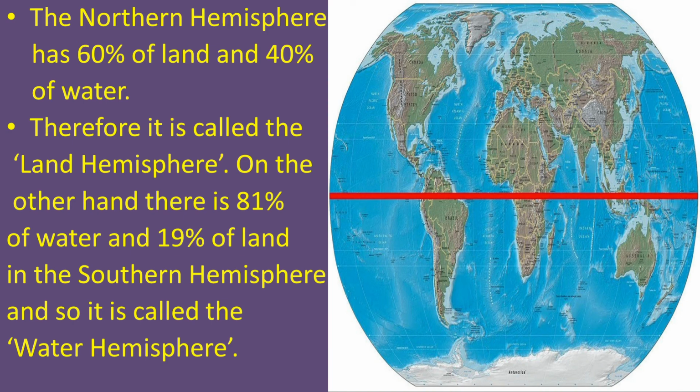On the other hand, there is 81% of water and only 19% of land in the southern hemisphere. In the southern hemisphere, you can see very less land masses, that is only 19%, and more water bodies, that is 81%. That is why southern hemisphere is called the water hemisphere, and northern hemisphere is called the land hemisphere.